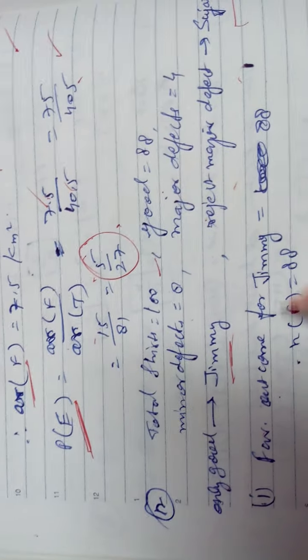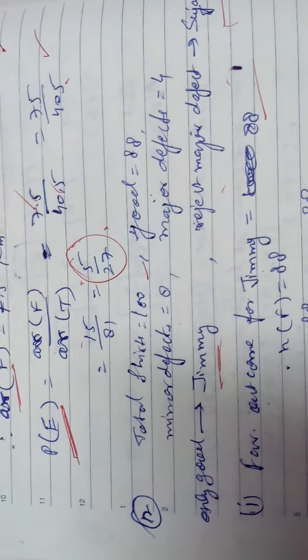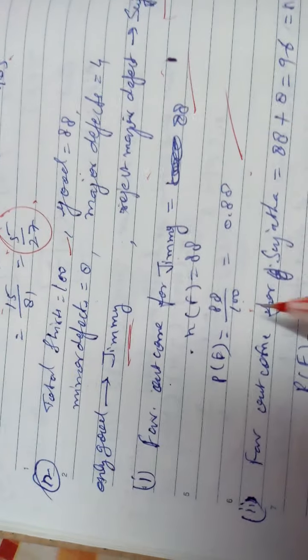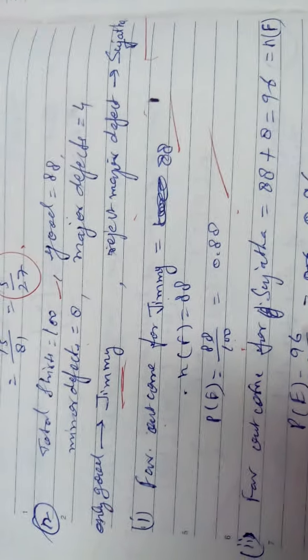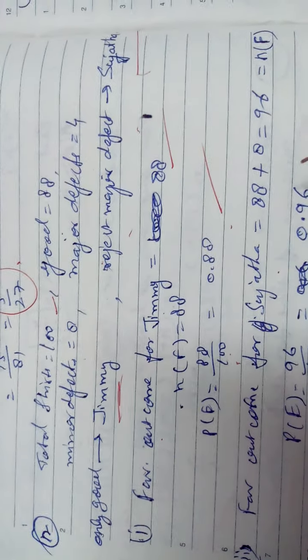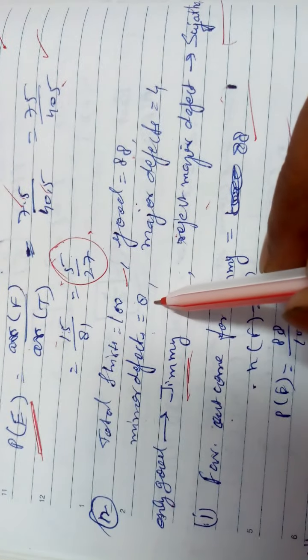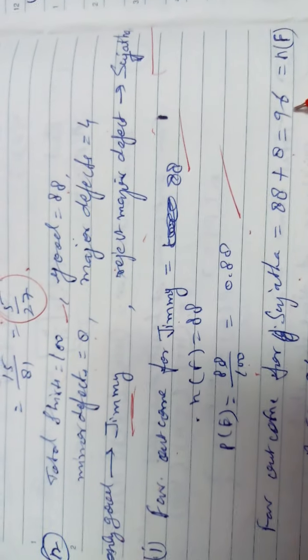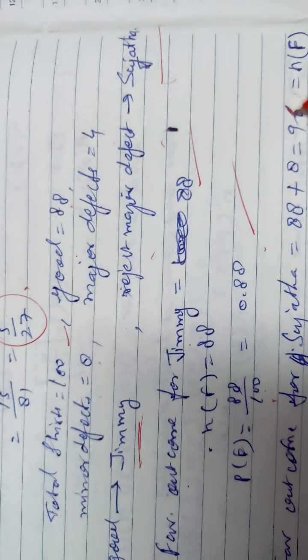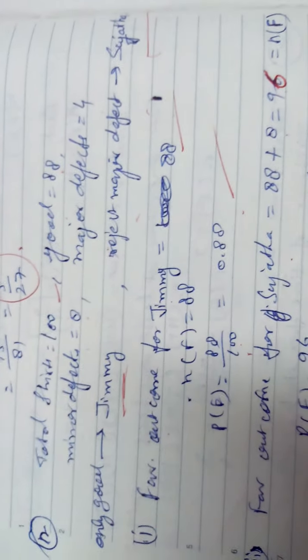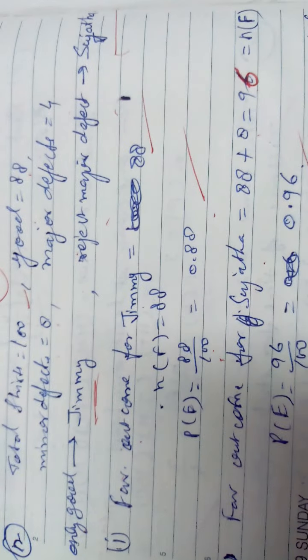The favorable outcome for Jimmy will be 88, so it is 88 upon 100. You can write the decimal directly or directly in fraction. The favorable outcome for Sujata: she is purchasing 88 as well as 8 also, not 4. So 88 plus 8 is 96, or you can find 100 minus 4, both are the same thing. So 96 by 100 is what you are getting.